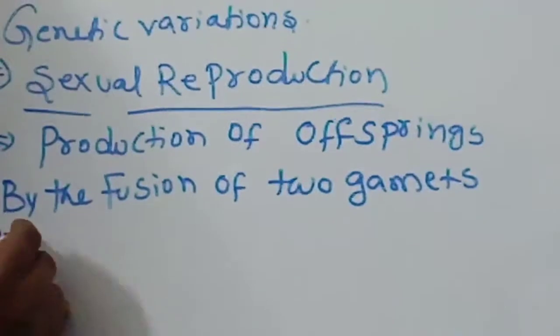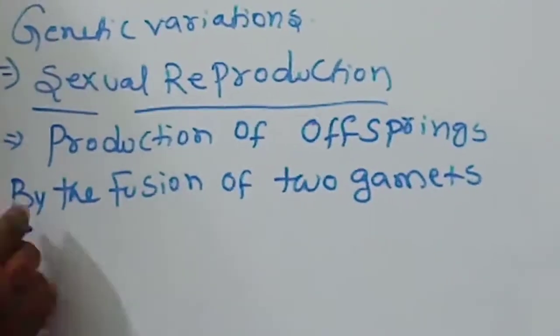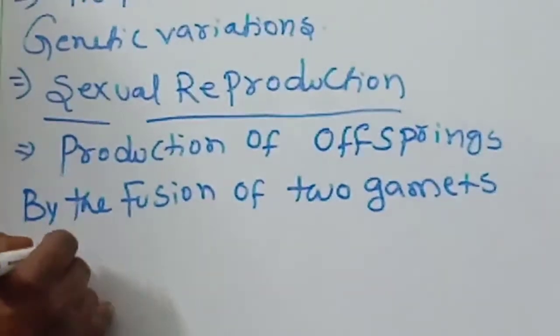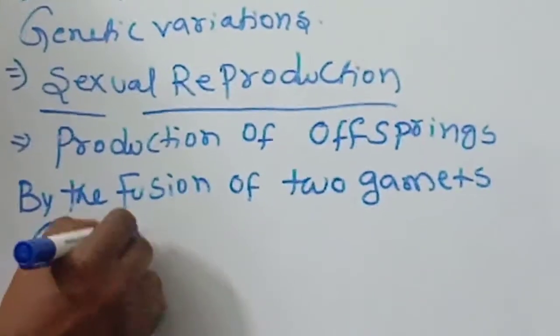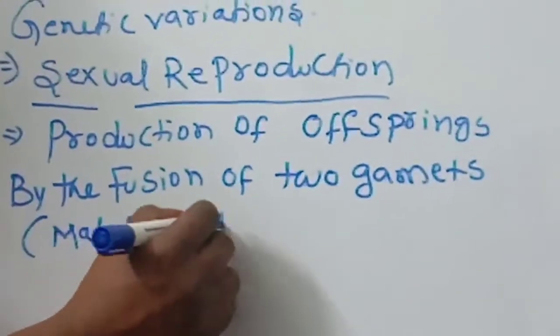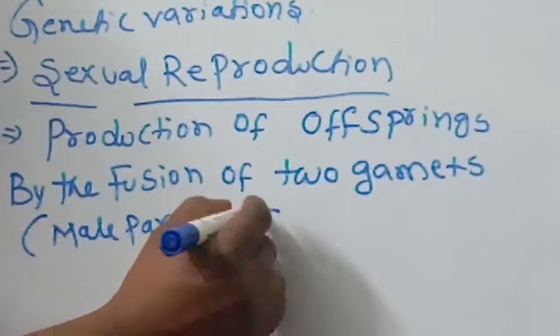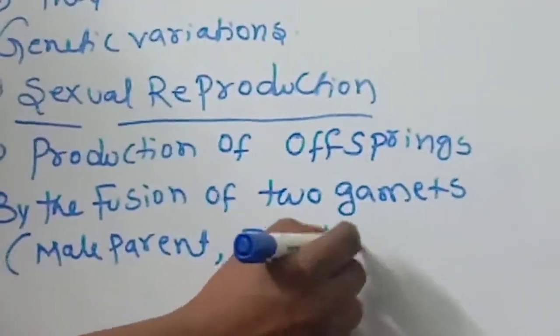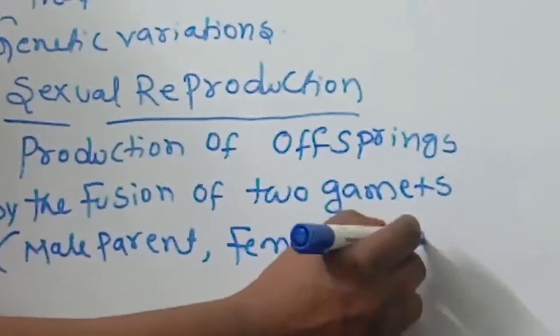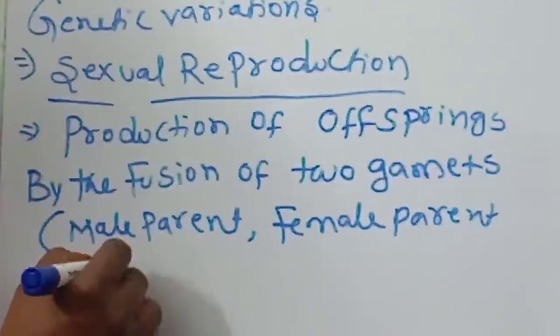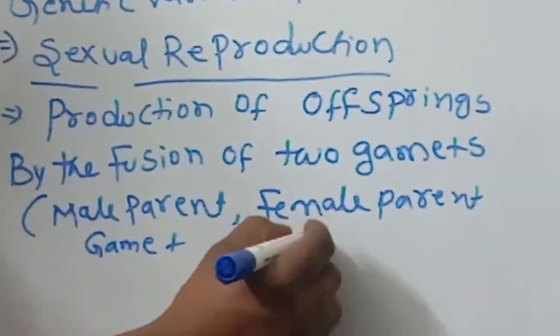Two gametes means which ones? Male parent gamete and female parent gamete.